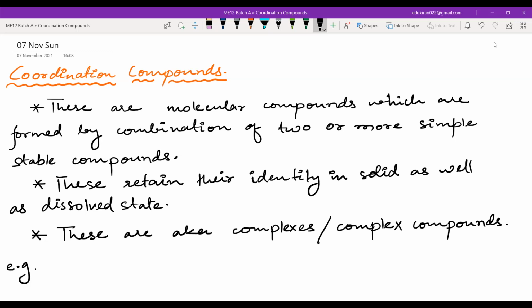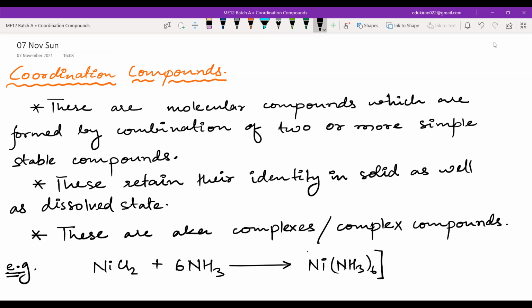For example, we have a simple compound, let us say NiCl2, nickel chloride. Now we add 6NH3 and we form a compound, which is written like this: [Ni(NH3)6]Cl2.